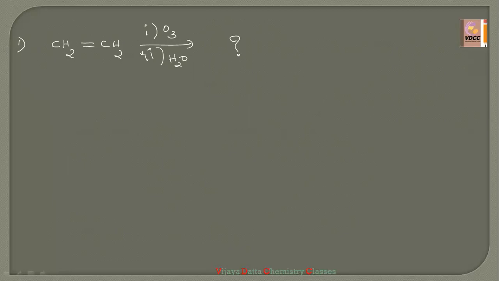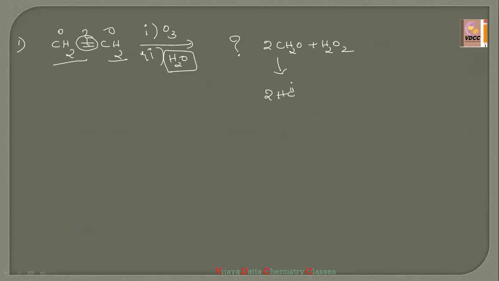Whatever mechanism I have explained now, there is no need to write all the explanation. Just a simple trick or shortcut or logical answer is: whatever double bond is there, remove this double bond and add one oxygen here and one oxygen here. Then see here, CH2O, CH2O. The answer will be 2 moles of CH2O plus H2O2, because we have taken only water, not zinc. So further, this forms 2 moles of HCOOH, that is nothing but formic acid.